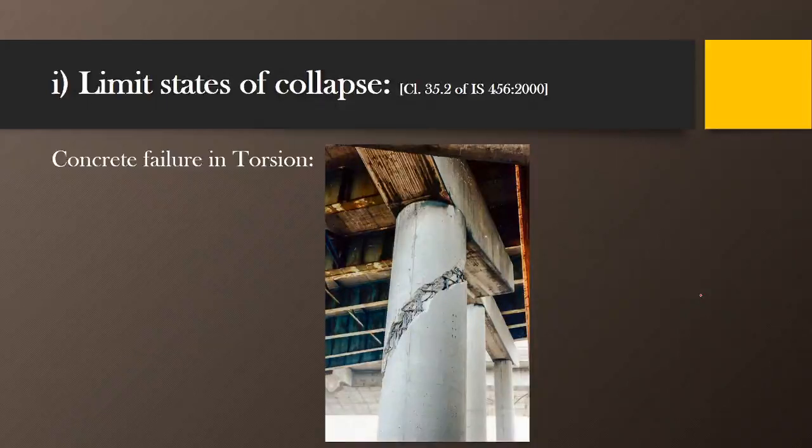Mostly in case of bridges, as you can see here, the bridge has only one column. Whatever traffic is moving, it moves in these two directions. But many times traffic moves in only one direction. So due to this there will be a twisting moment like this, and in such cases the column may fail.